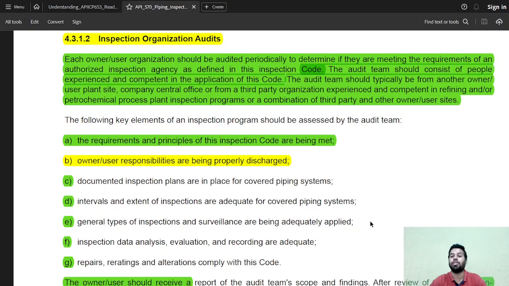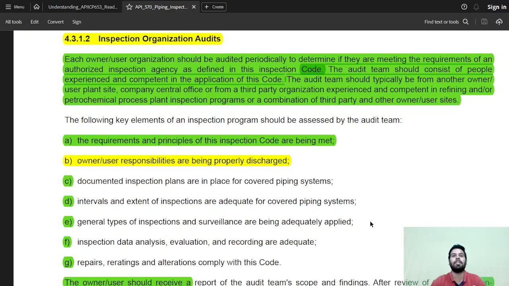The audit team should typically be from another owner, user, plant site, company central office, or from a third party organization experienced and competent in refinery or petrochemical process plant inspections, or a combination of third party and owner or user sites. So the persons who are actively responsible for that piping system or the organization will not be auditing things.